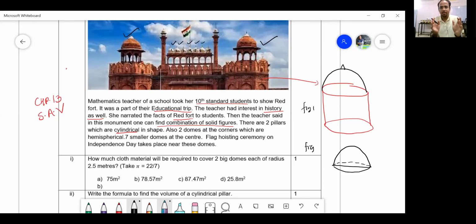How much cloth material will be required to cover these two big domes? So how many domes are there? There are 2 domes. And how many small domes are there? Hemispherical, 7. So how much cloth will be required to cover 2 big domes, each of radius 2.5 meters? This is the big dome, and the big dome is a combination of solids, whereas the small dome is only a single solid. What is that single solid? That is a hemisphere. Are you getting my point, my dear students?